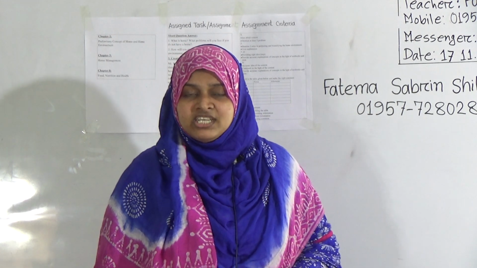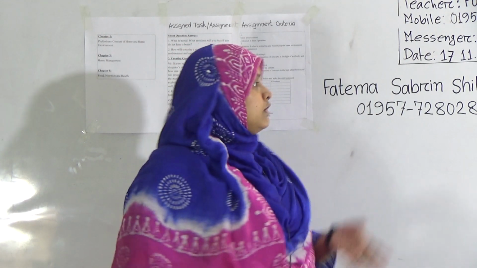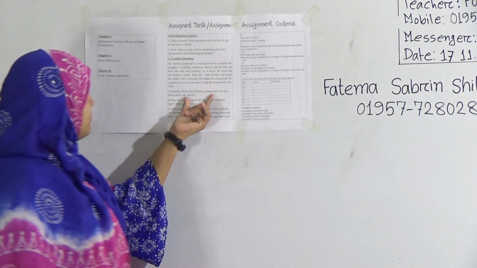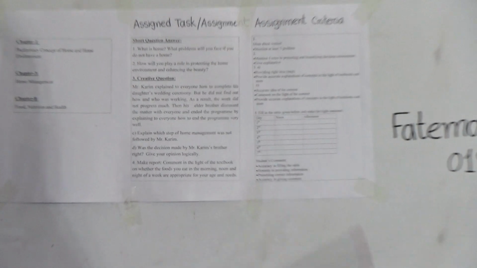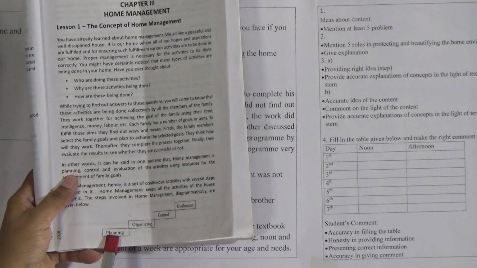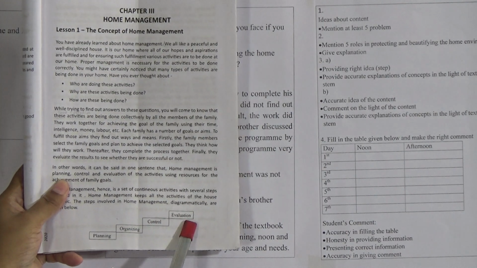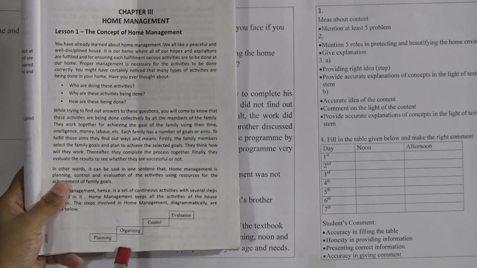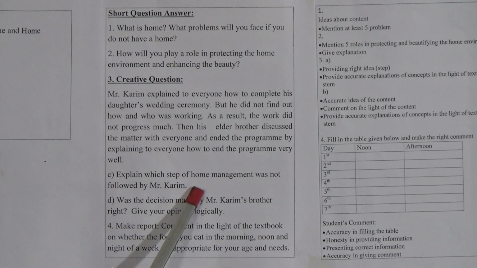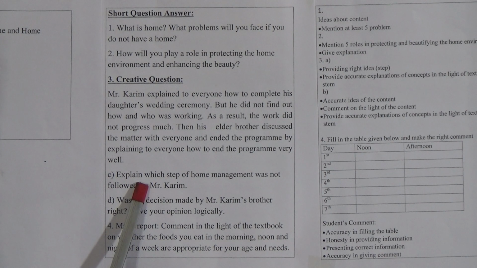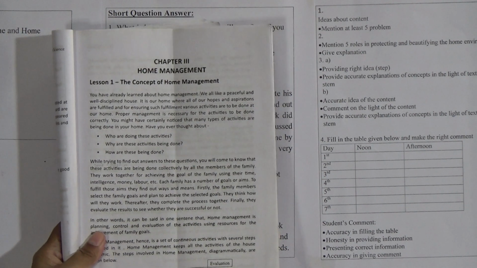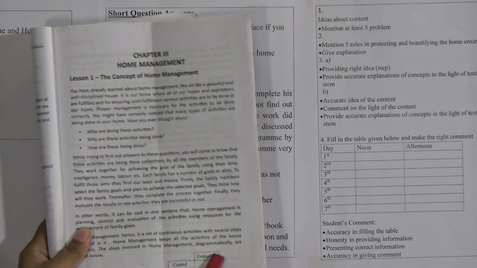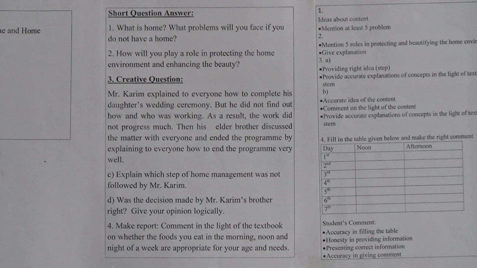So you have to mention which point was missed by Mr. Karim. You have to write about that. That means about planning, organizing, control or evaluation. Which one is missed by Mr. Karim? You have to explain in question number C. And I hope you can understand which is missing here: planning, organizing, control or evaluation. You can understand.